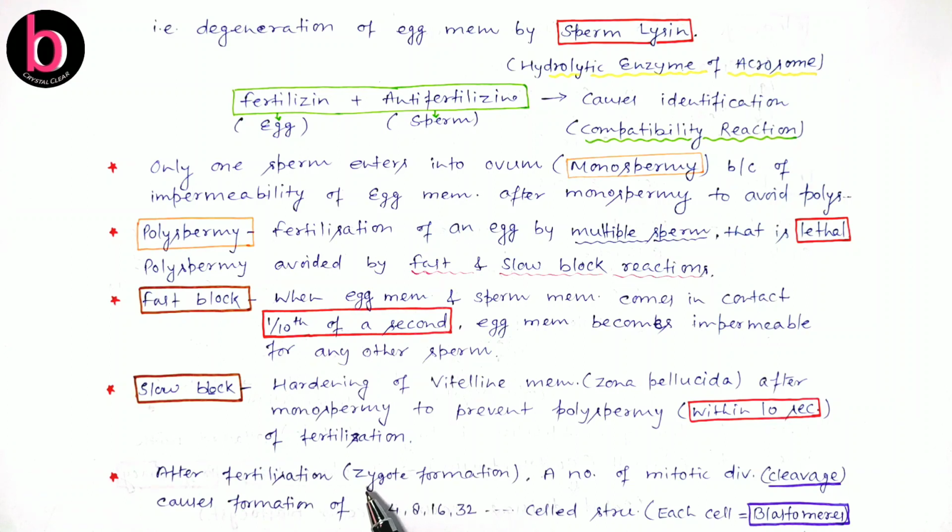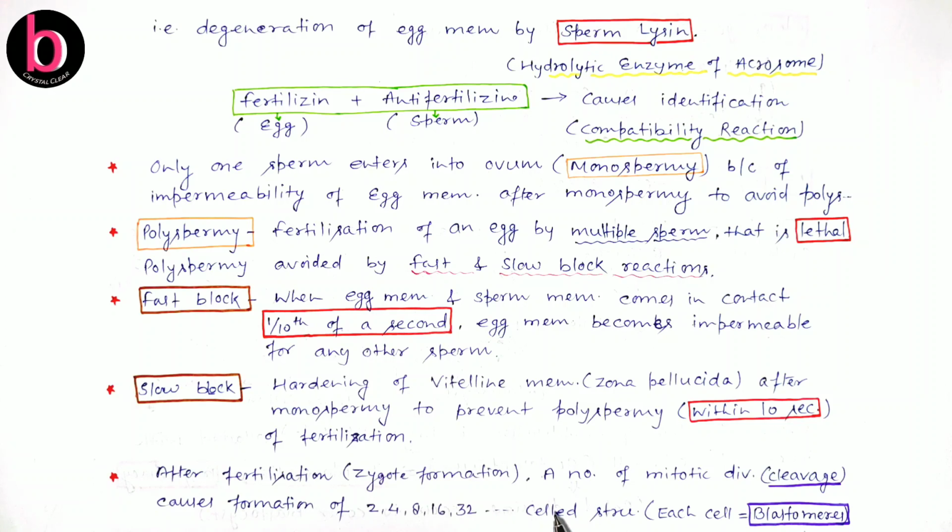After fertilization, as we discussed, zygote formation takes place, and in the zygote there will be a number of mitotic divisions. This embryonic mitosis is known as cleavage, and it causes formation of a number of cells, like 2, then 4, 8, 16, 32, 64, 128 and so on.